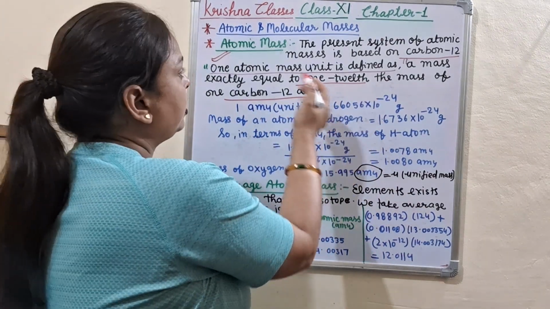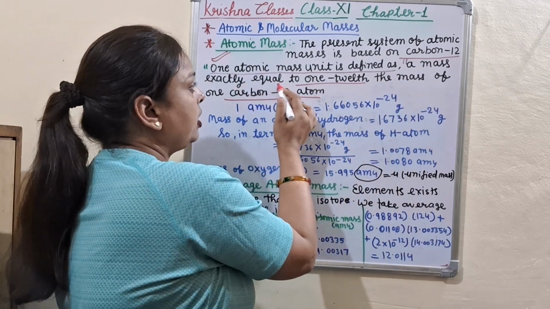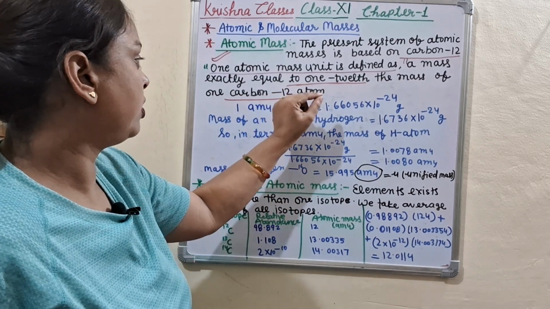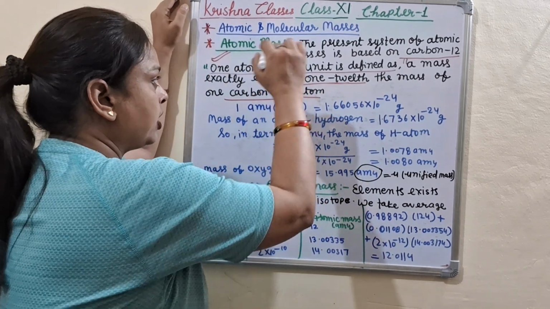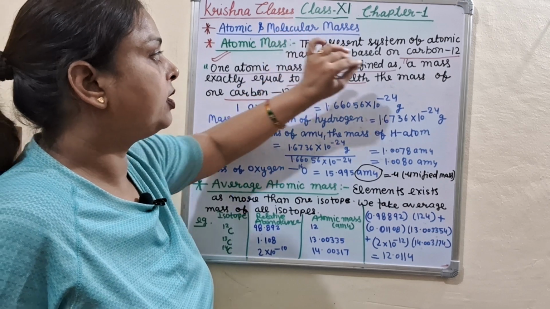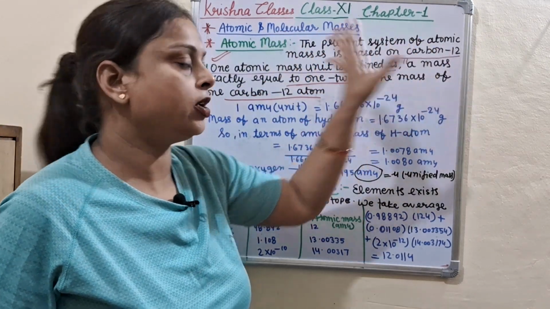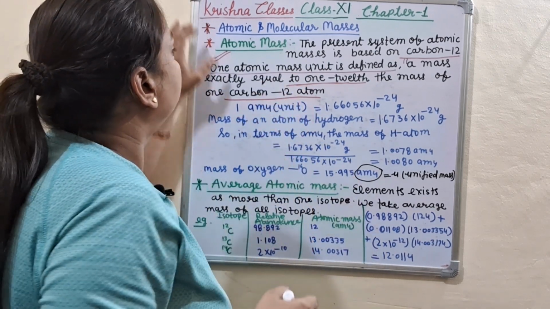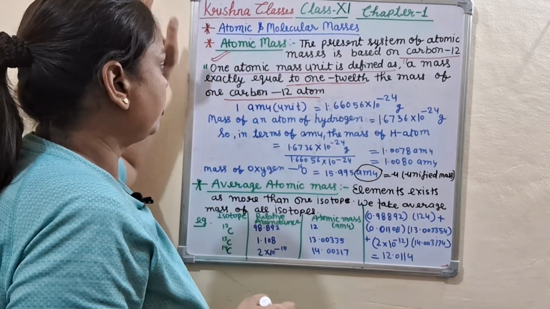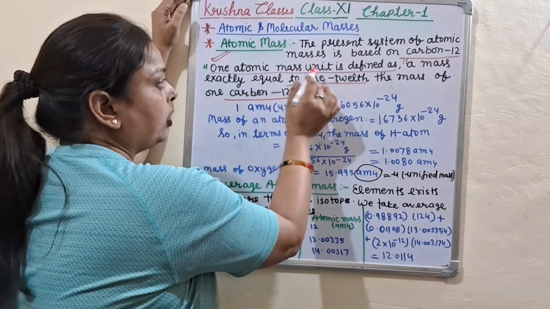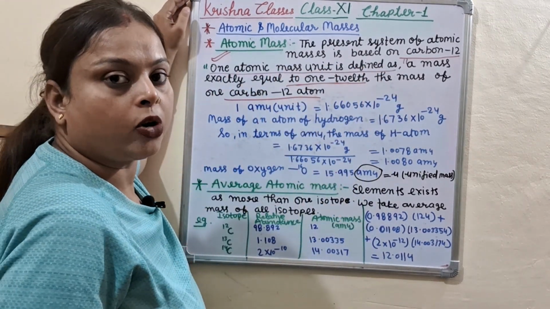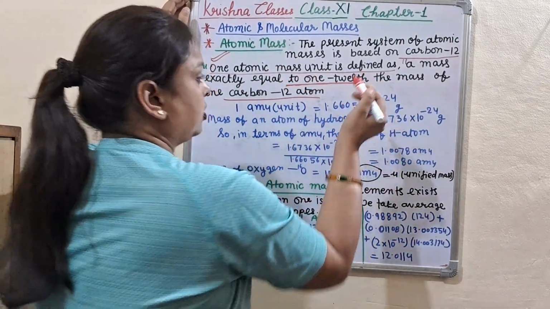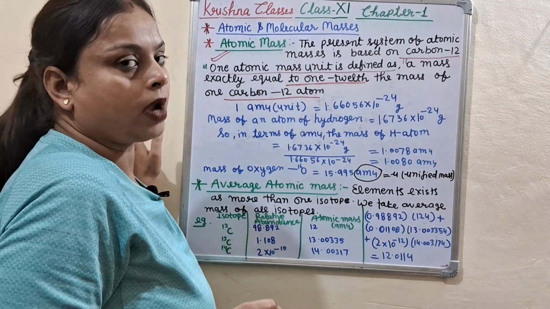So what is the atomic mass? A mass exactly equal to 1/12 the mass of one carbon-12 atom. So I repeat again, what is the atomic mass? The present system of atomic mass is based on the carbon-12 atom. One atomic mass unit is defined as a mass exactly equal to 1/12 the mass of carbon-12 atom.